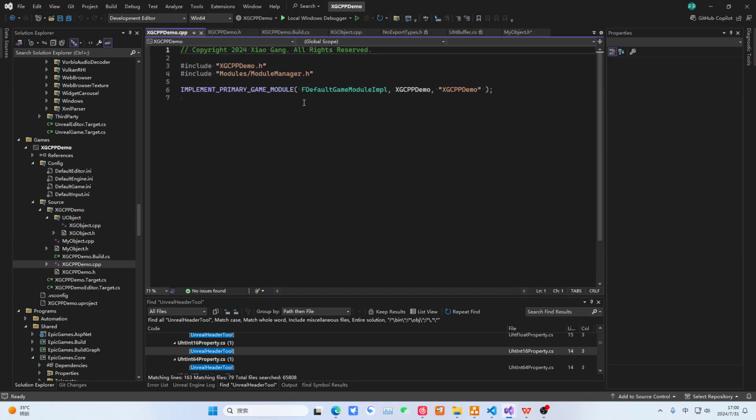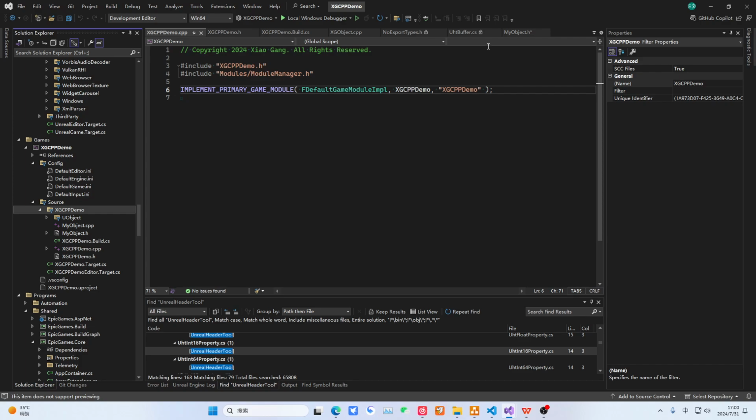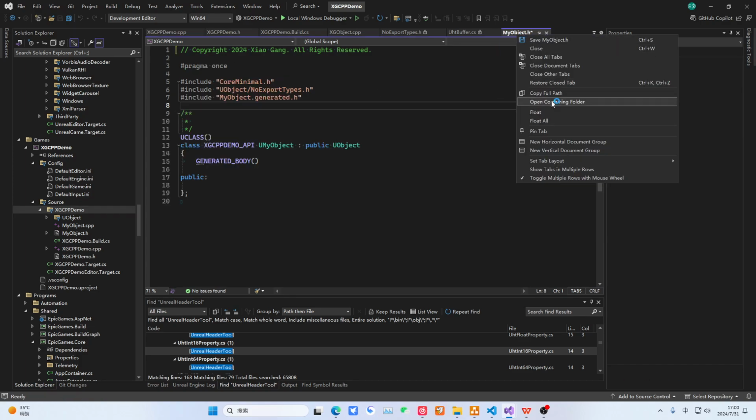Here, this module. This may not be very clear yet, because it might have omitted something. This is actually the main module of the game. Its name is XGCPP demo. This is the main module of the game. So actually, this folder, let's dig out its path.